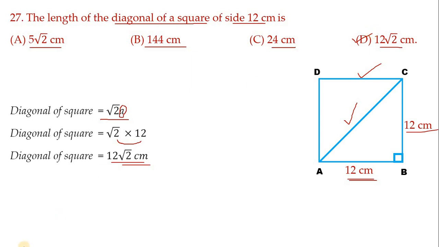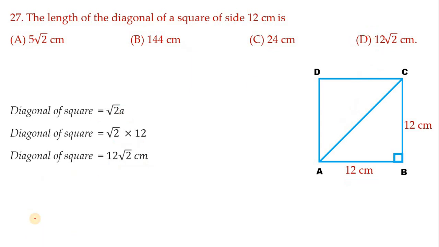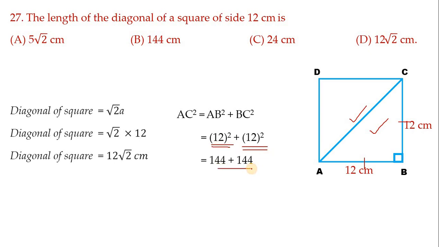If you want to use the Pythagoras concept, you can use that also. For triangle ABC, the hypotenuse is AC. So AC square equals AB square plus BC square. Now substitute the values: 12 square plus 12 square. 12 square is 144, this 12 square is also 144. So 144 plus 144 is 288.